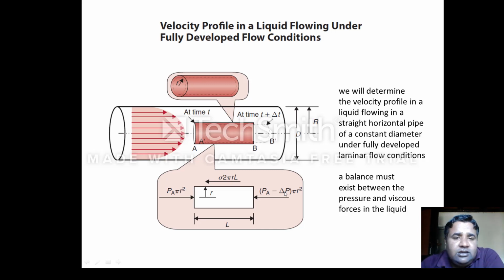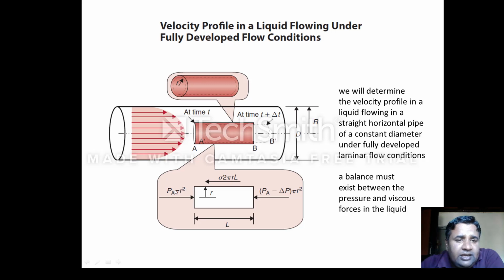I think you understand because this is the value of PB. PA minus PB is equal to del P, then PB will equal to PA minus del P. So the point here to understand is that there are certain forces which are acting on this imaginary cylinder. This cylinder is having a radius small r, length L. So the force which is acting on this side is,